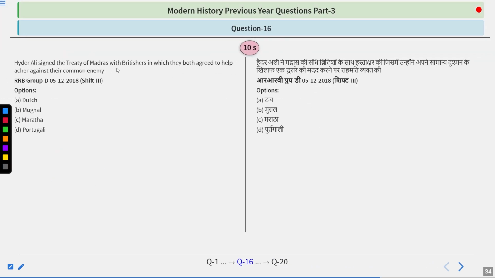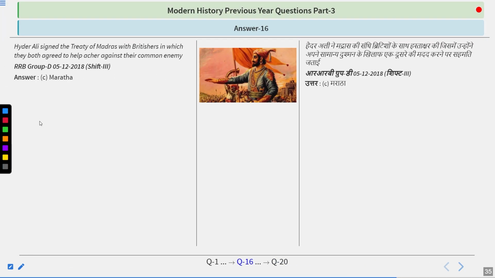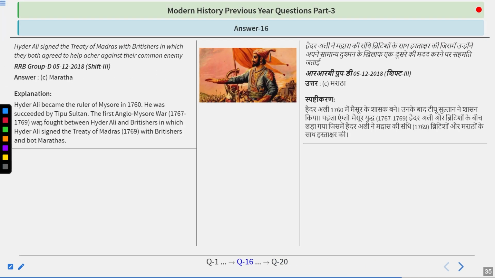Hyder Ali signed the Treaty of Madras with the Britishers, in which they both agreed to help each other against their common enemy. So the options are Dutch, Mughal, Maratha, Portuguese. Try to find out the answer, guys. And I guess you know who the common enemy was. So the common enemy at that time for them was Maratha.